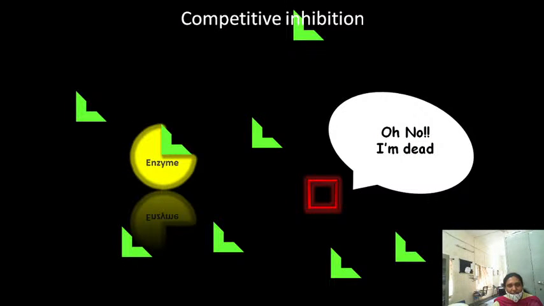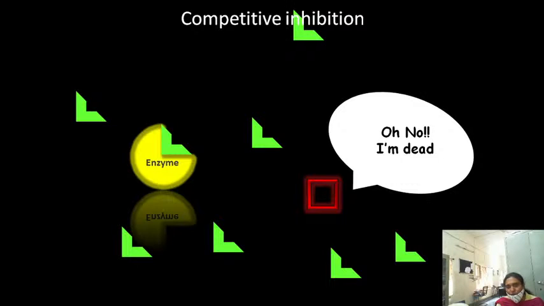Competitive inhibition means first the enzyme has a site for the binding of the substrate to form enzyme substrate complex that gives rise to enzyme plus products. But in the competitive inhibition, there is an inhibitor whose structure is similar to that of the substrate. Because of the structural similarity, instead of the substrate, the inhibitor will go and bind to the active site and form enzyme inhibitor complex.